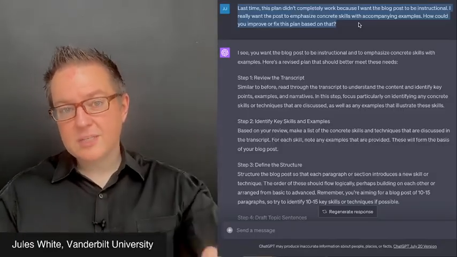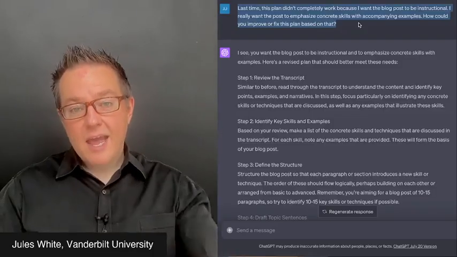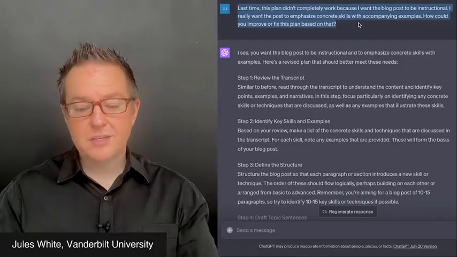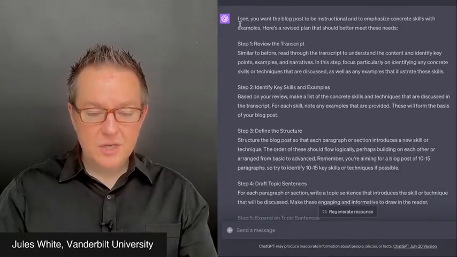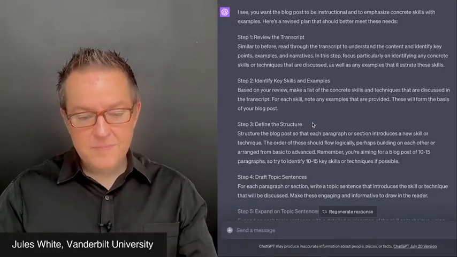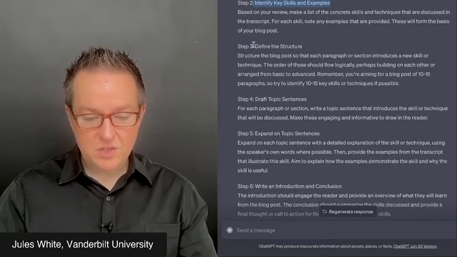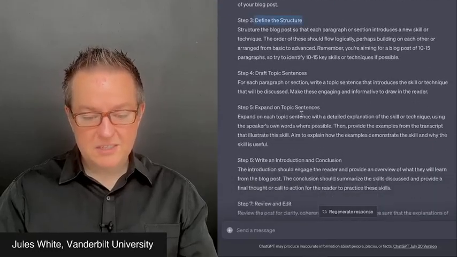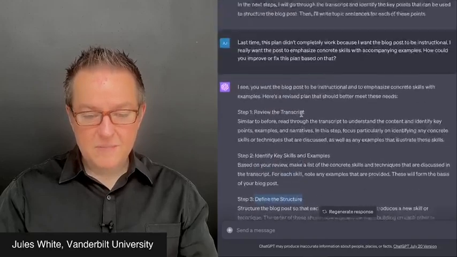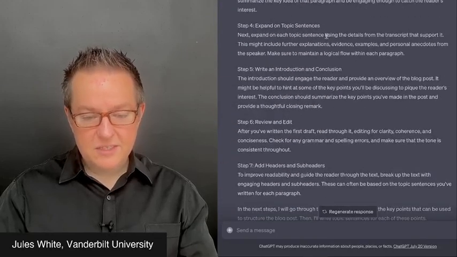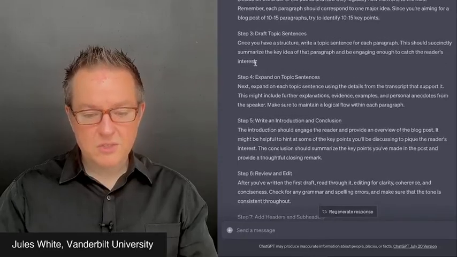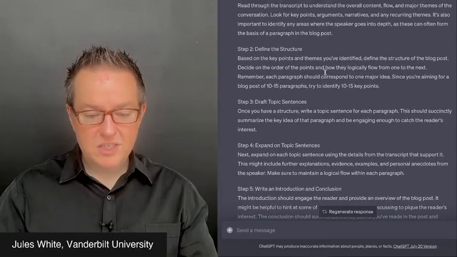And so I'm going back to it and asking it to think about how to iterate or improve on its own output. And so it goes and updates the plan: review the transcript, identify key skills and examples, define the structure, draft topic sentences, expand topic sentences. And this is fairly close to what was done before, but notice that there's some additional things here.